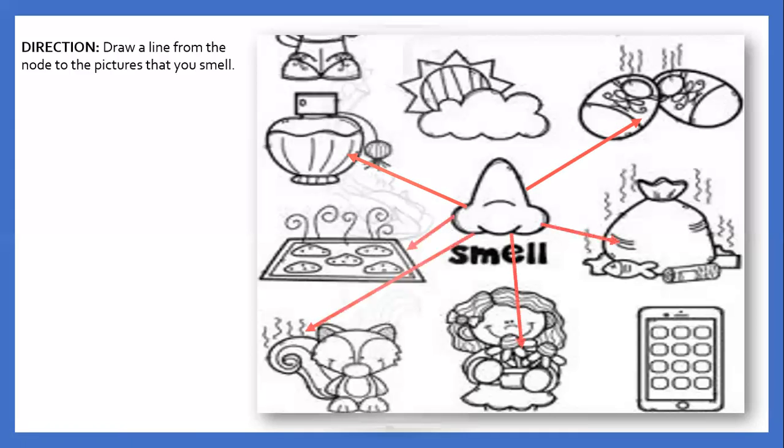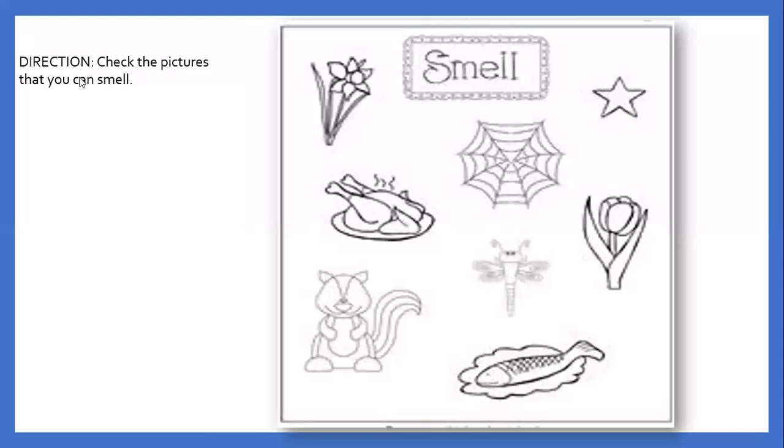Now, next activity. How to answer? Check the pictures that you can smell. Now we're going to check the pictures that we can smell. First we have the flower. Next we have the chicken. Next we have the fish. And last one, we have the flower. These are the things that you can smell.